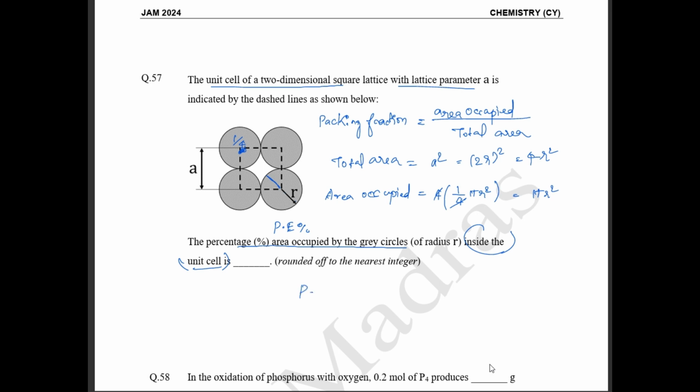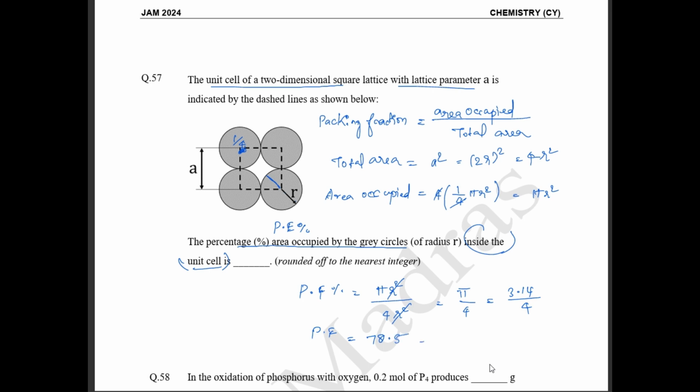Now if we substitute this in the packing fraction formula, area occupied is pi r square by total area, 4 r square. So your r square will be cancelled. You will get pi by 4. So what is the value of pi by 4? Pi is 3.14 divided by 4, you will get your packing fraction as 78.5.